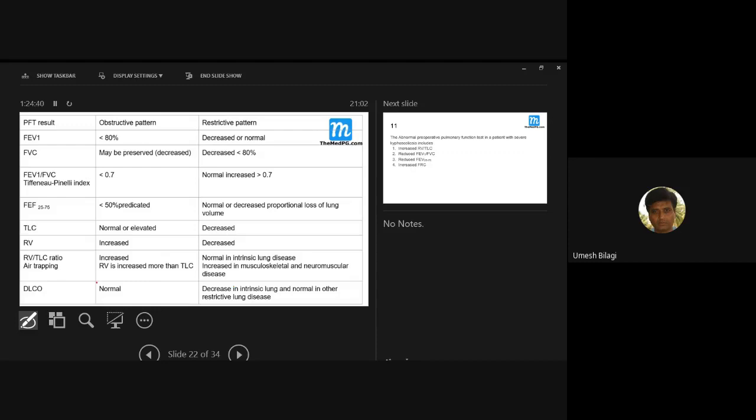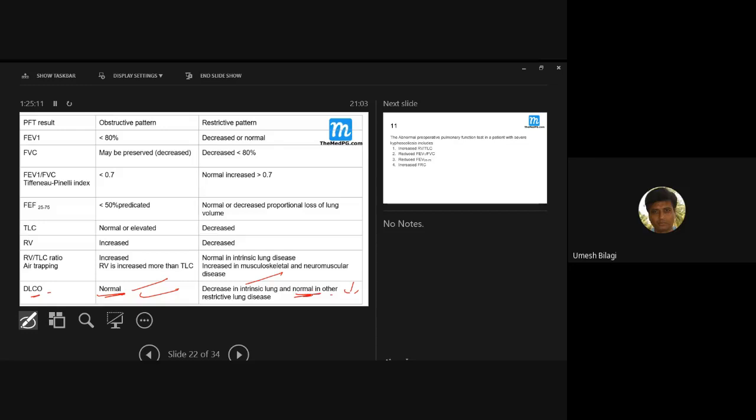So you are seeing DLCO. What happens to DLCO? It is normal. That is the diffusion of carbon monoxide. It is normal in obstructive pattern, whereas it is decreased in restrictive diseases. It is decreased in intrinsic lung disease, whereas in musculoskeletal diseases, the diffusion is not an issue.